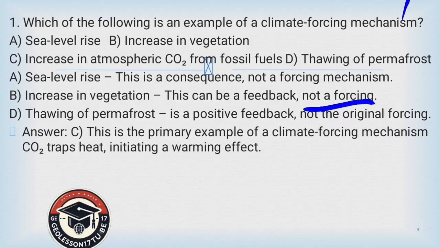C. The increase in atmospheric carbon dioxide from fossil fuel, a primary example of a climate forcing mechanism, which means carbon dioxide traps heat and initiating warming effect.